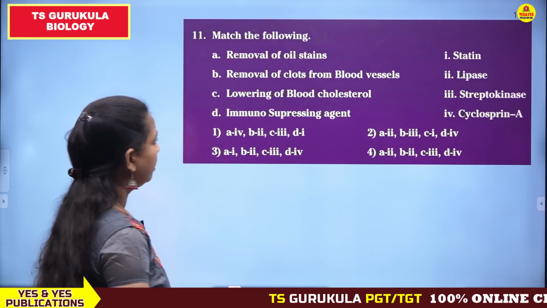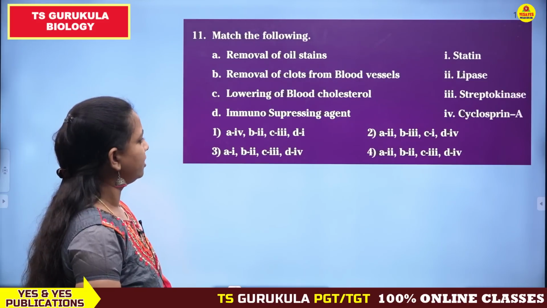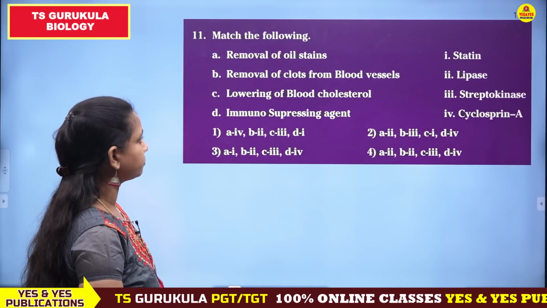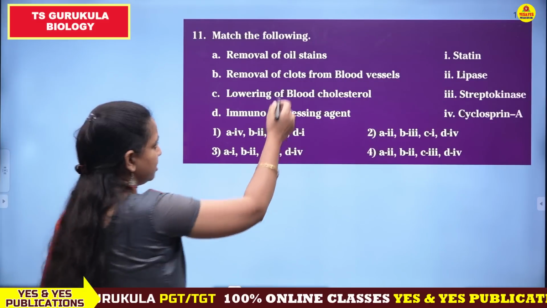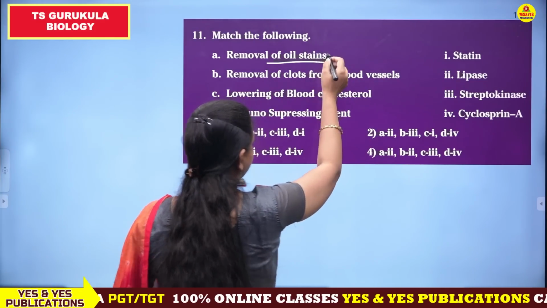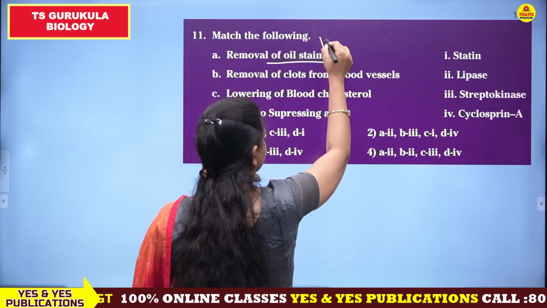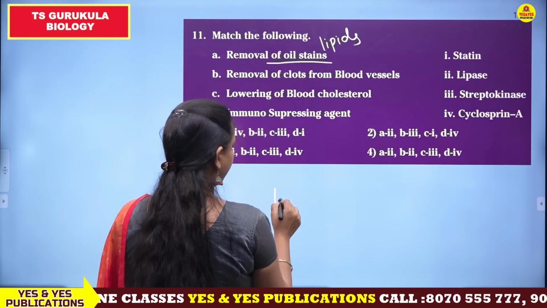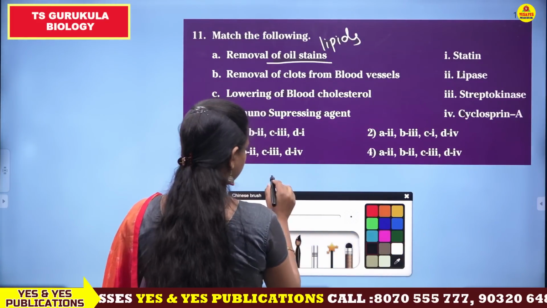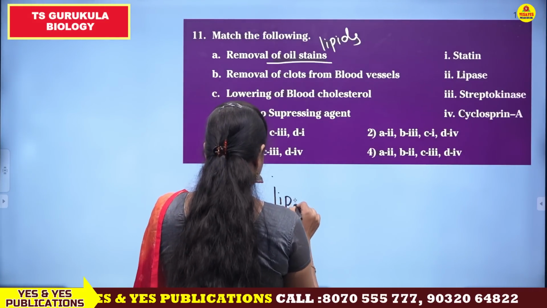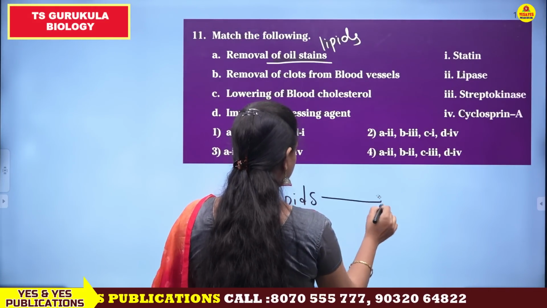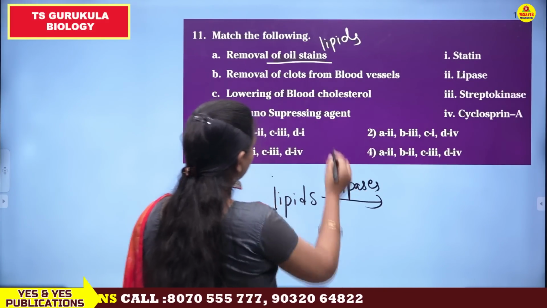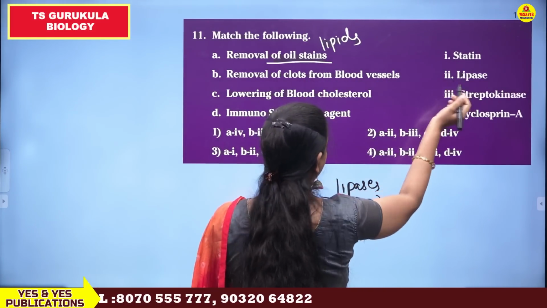Match the following. Here they have given different types of enzymes and microbial products and their use. Removal of oil stains. Now we discussed that oil stains are caused by lipids. So to remove these oil stains, lipids should be hydrolyzed. To hydrolyze lipids, lipases should be added. So oil stains can be removed by using lipase too.